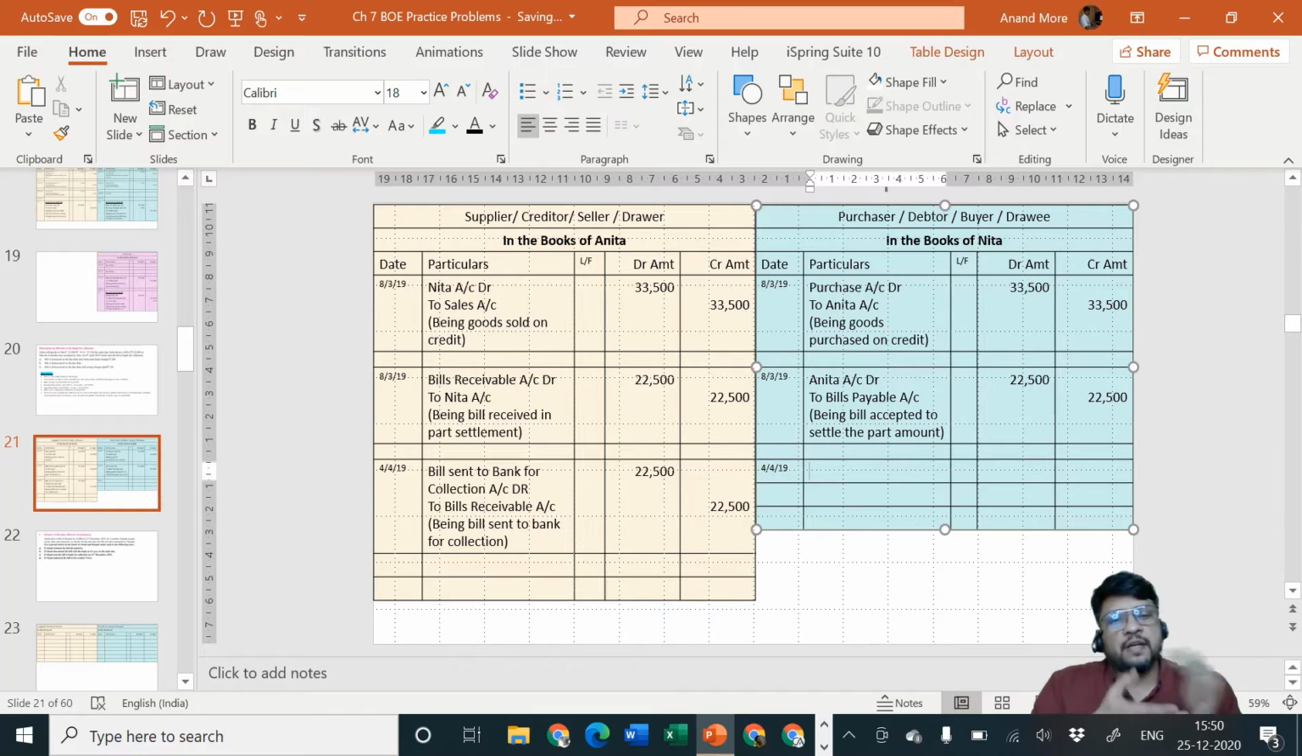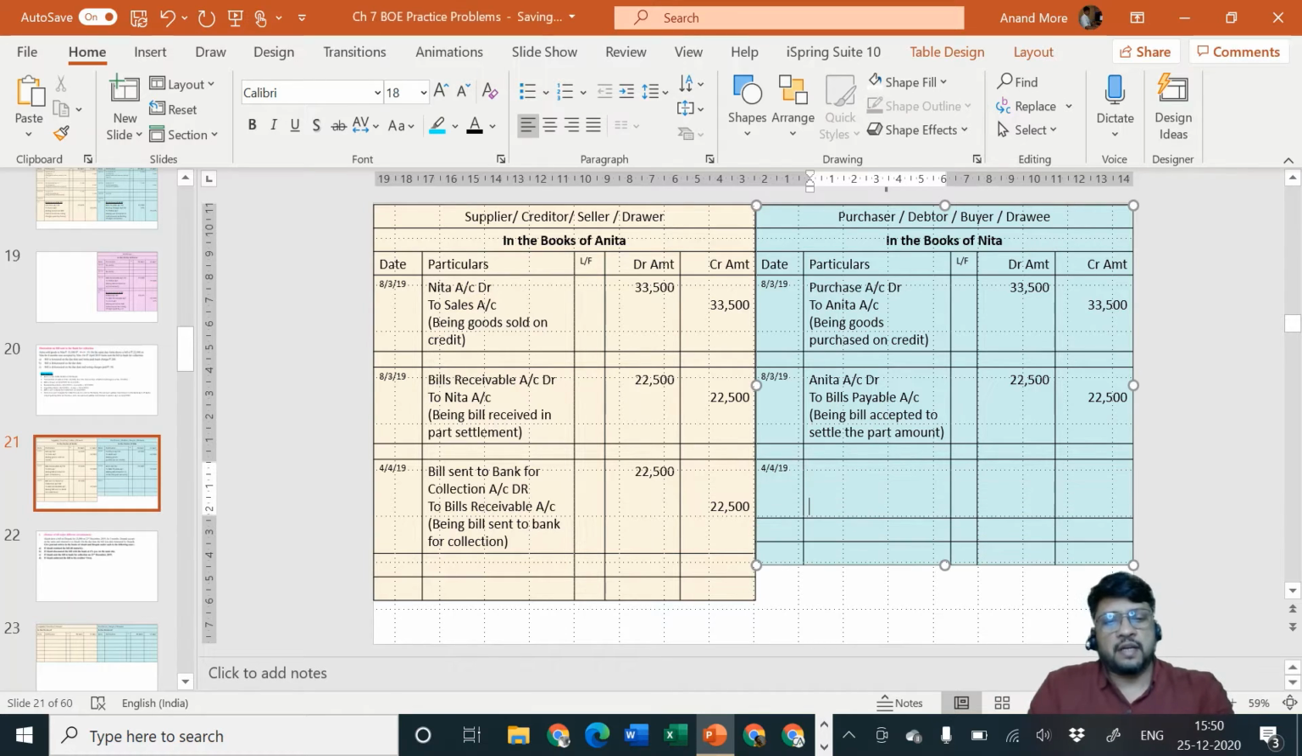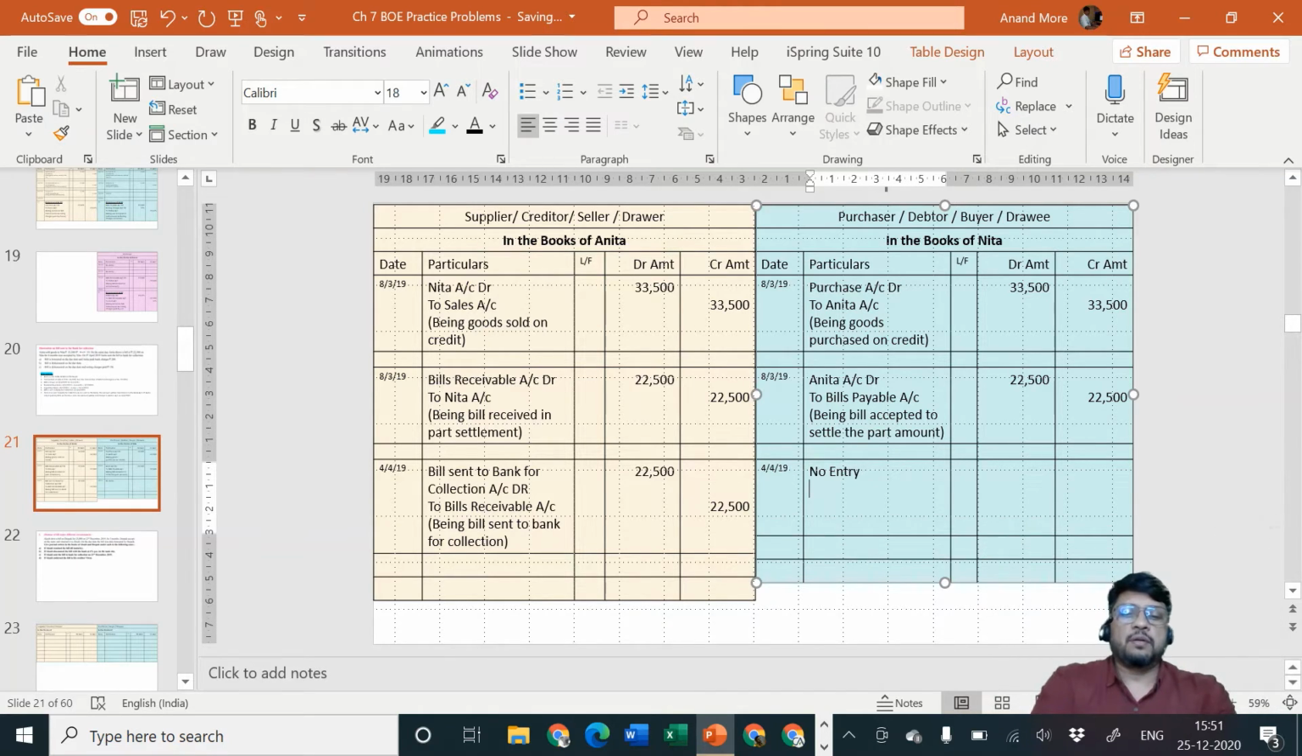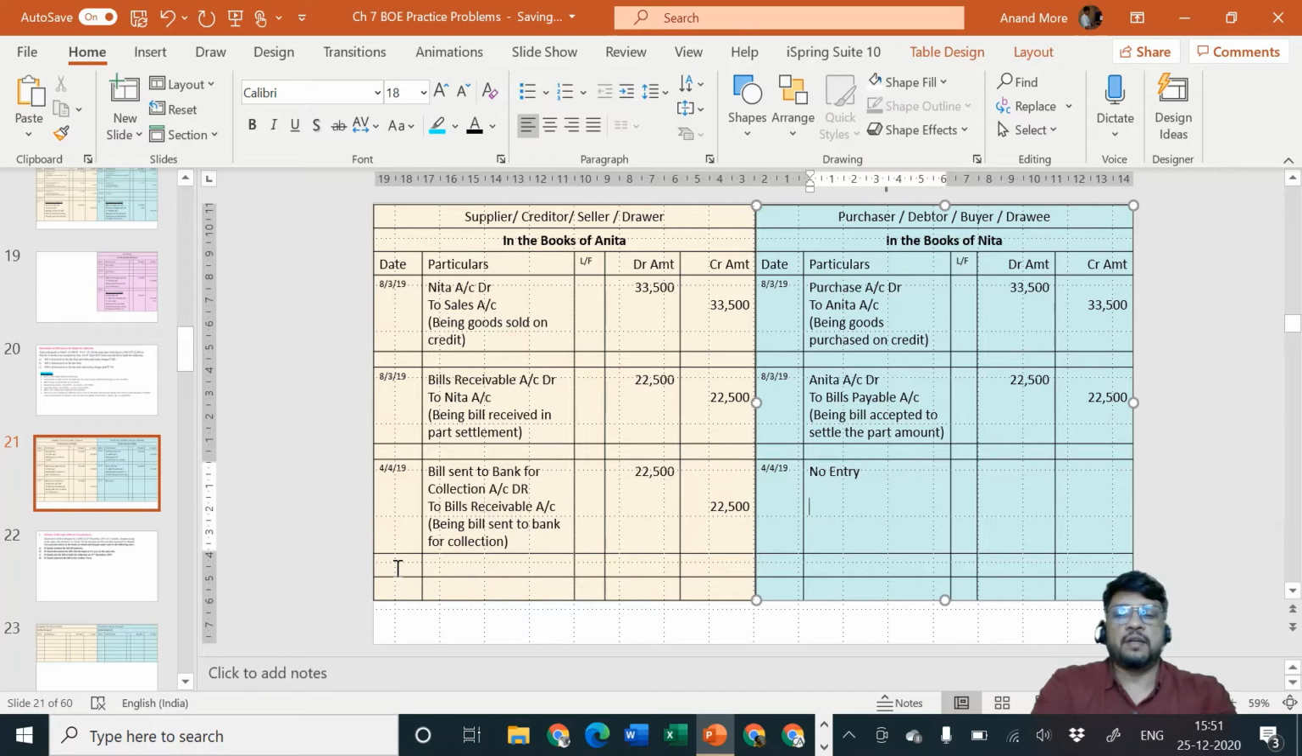Neither the bill is presented to me, nor I am expected to pay anything early. Nothing of that sort is happening. So why should I worry about this transaction? We'll say, yes, Nita, what you are saying is correct. That means there is no need for you to worry about this transaction. So in your books, since you are not a party to this transaction, the entry will be no entry. So that is the entry in the books of Nita, no entry.